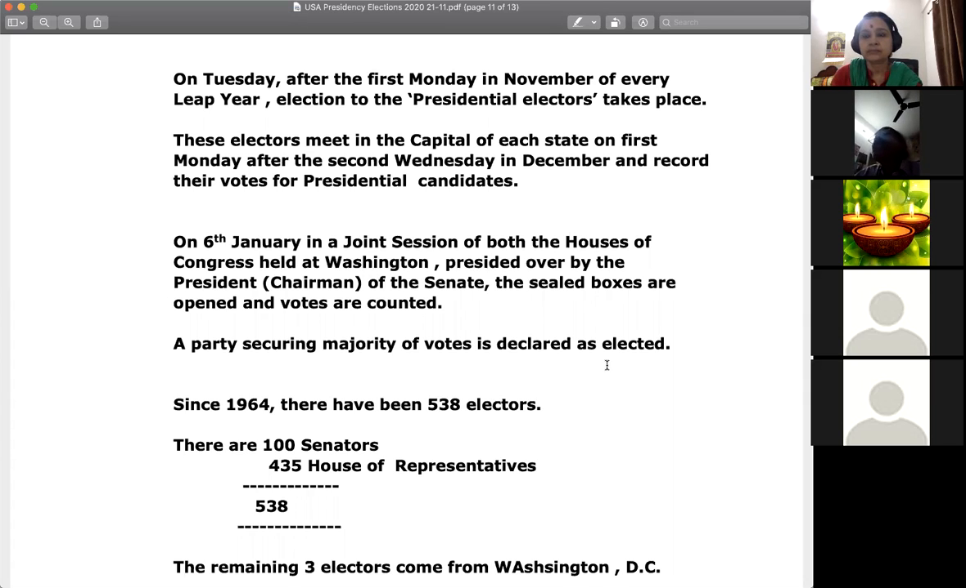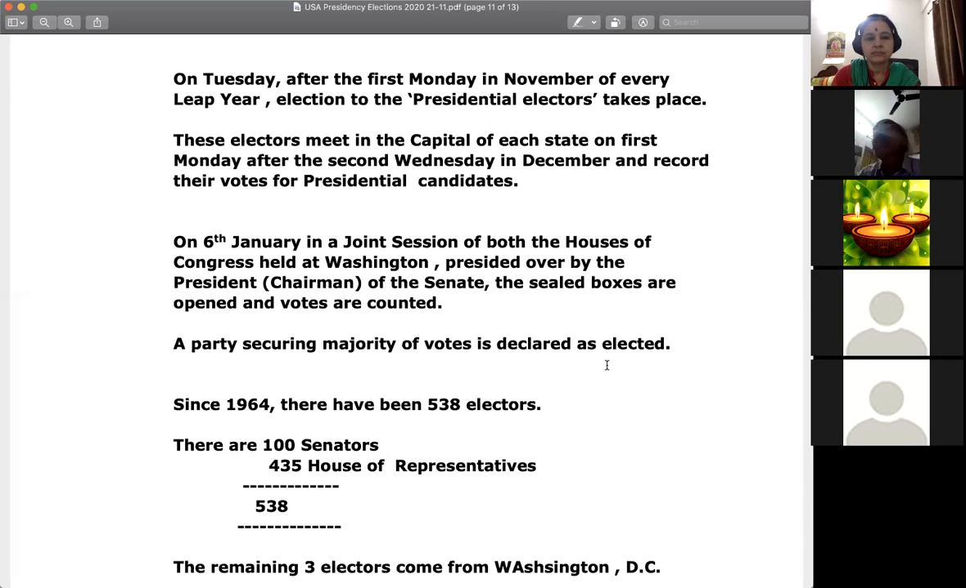These electors meet in the capital of each state on the first Monday after the second Wednesday in December and record their votes for presidential candidates. Next month on Monday, these electors go to the capital city of each state and cast their votes. So in November, people cast their vote, and in December, the electors go to the capital of each state and cast their votes.